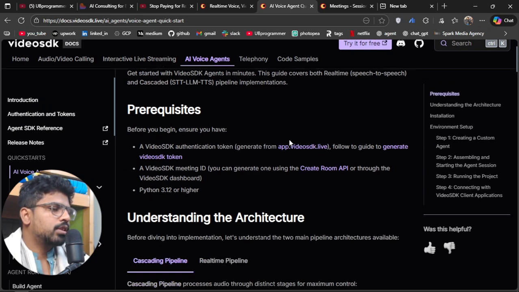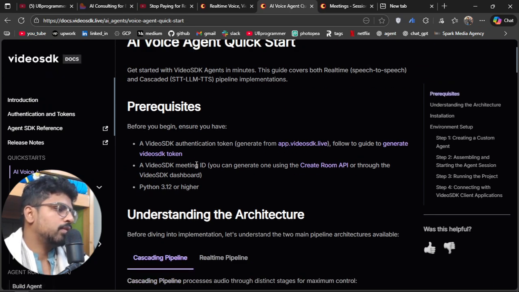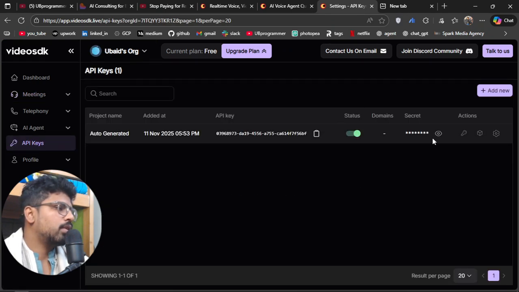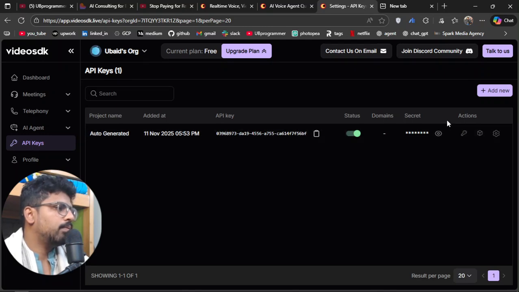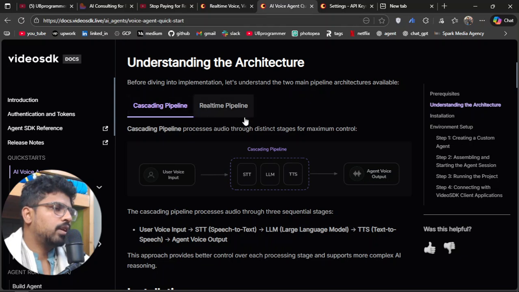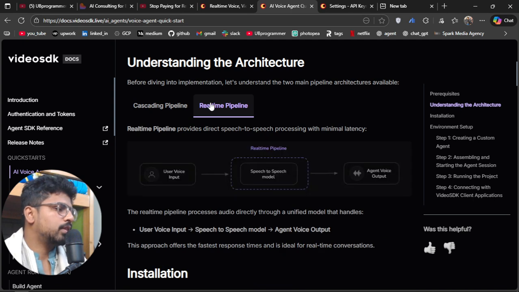Now, how to build it? So, AI voice agent quick start. First of all, you have to obviously create a token, and you can do it by going to API keys and then creating a token here. That is the generate token button. After that, there are two pipelines: real time and cascading. Cascading is just STT, LLM and TTS, and real time is basically a speech to speech model, right?